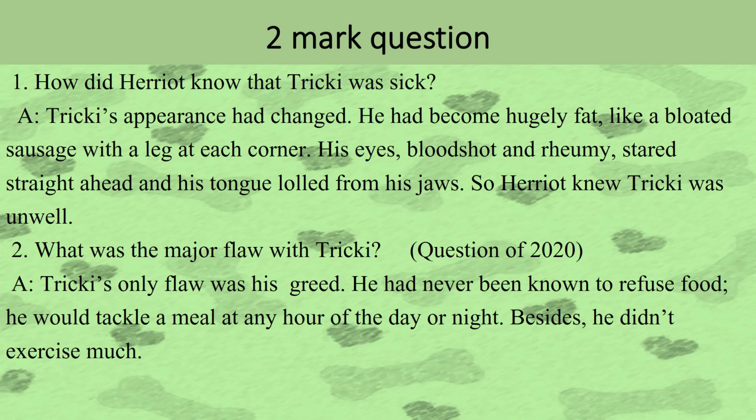Now we move on to 2 mark questions with their answers. Number 1, how did Harriet know that Tricky was sick and would soon need help? Tricky's appearance had changed. He had become hugely fat, like a bloated sausage with a leg at each corner. His eyes, bloodshot and rheumy. Bloodshot means red, rheumy means watery. Stared straight ahead and his tongue lolled from his jaws. Lolled means it was just hanging limply. So Harriet knew Tricky was unwell.